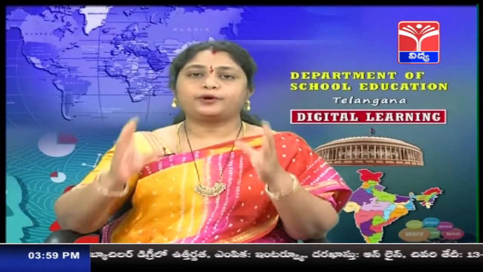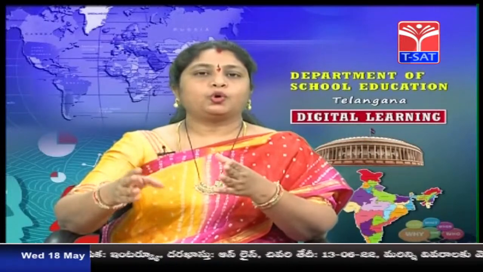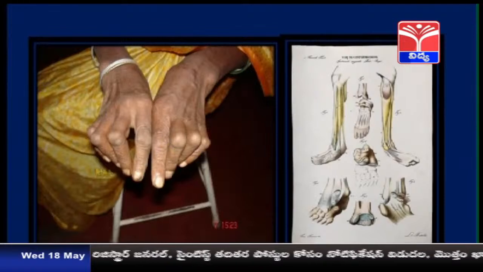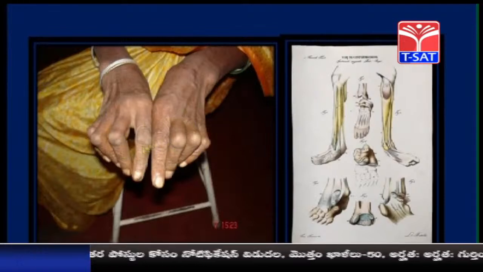Because of this, the total environment got polluted and the people who lived there started suffocating. They were affected by many diseases like cancer and deformities in their body. Here you can see the deformities, that is, the shape of the bones changes.